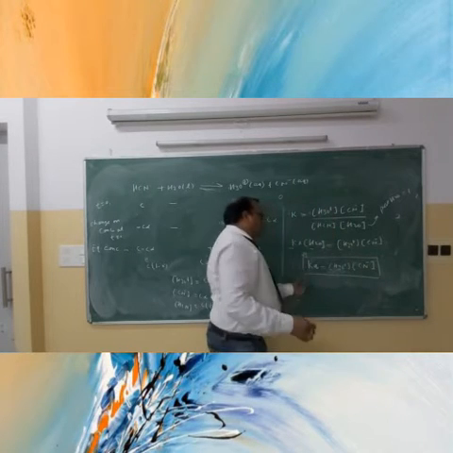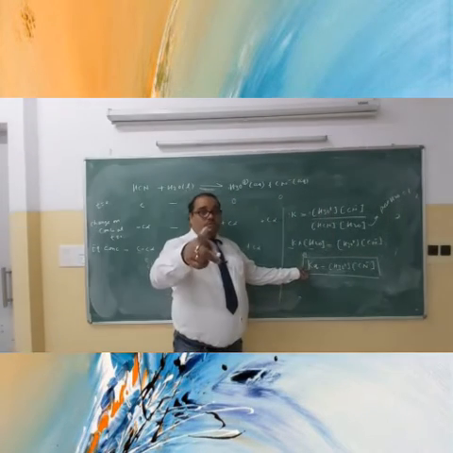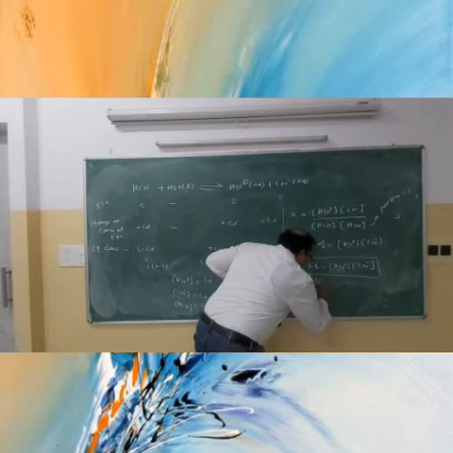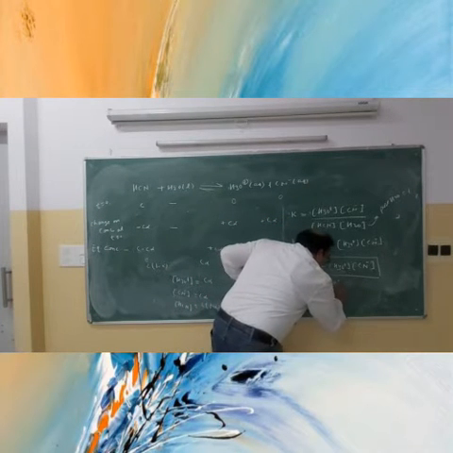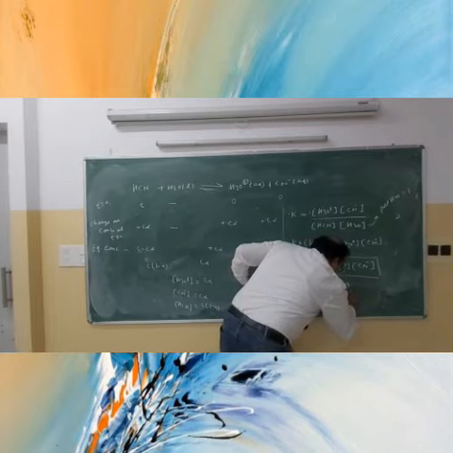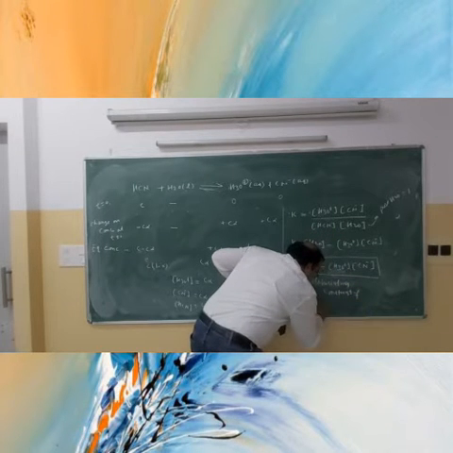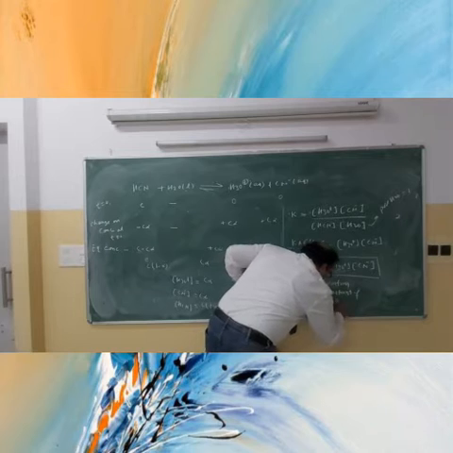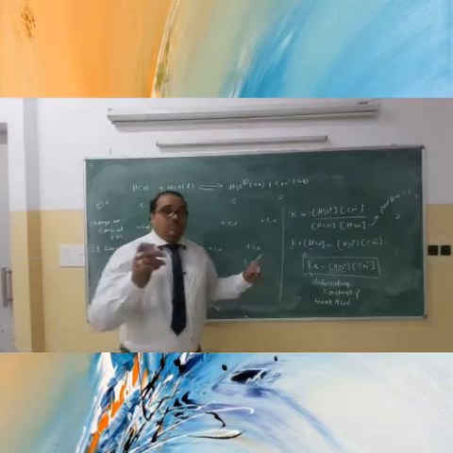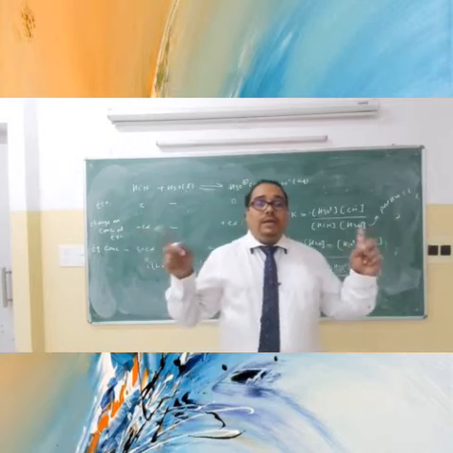This is also an equilibrium constant in terms of the weak acid, and it is called the dissociation constant of the weak acid. Is it okay?